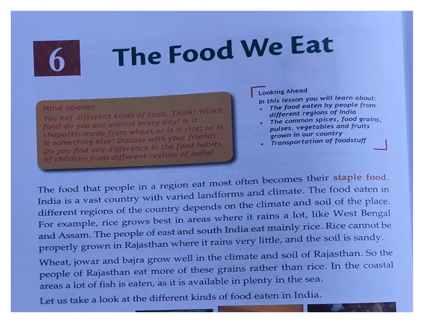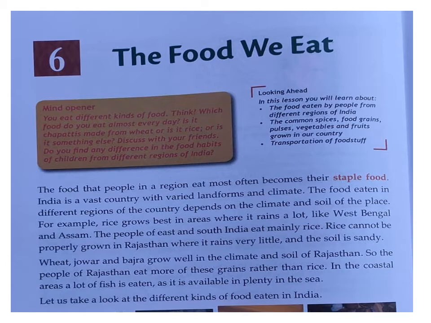Okay, see, in this chapter, the food eaten in the different regions of the country depends on the climate. Why this difference in the food habit? Due to the climate and soil of the place. So please keep in your mind these two things, climate and soil. These two things become the reason for the variation of food habit in different places.